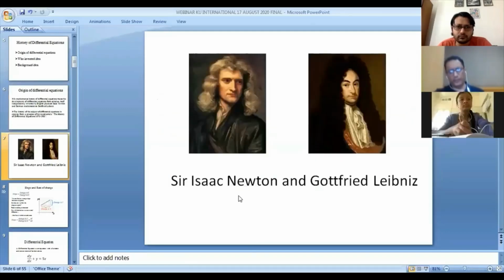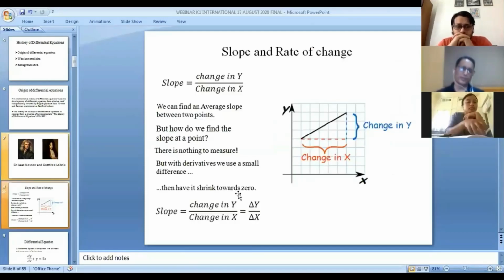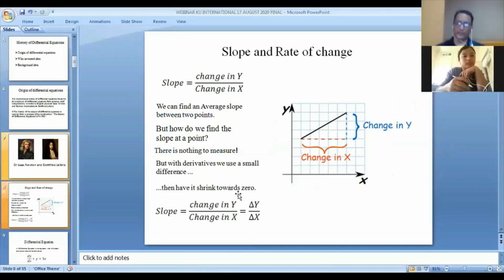So these are the two great scientists, Sir Isaac Newton and Gottfried Leibniz. Before that, I'm going to give a simple definition. What do you mean by slope and rate of change? If a line cuts the x-axis or y-axis at an angle theta, then that angle is called the angle of inclination. If I express that angle in terms of tan, then it's called the gradient or slope. So slope means change in y divided by change in x. This is a simple diagram I have taken: this is the x-axis, this is the y-axis, and I have taken one line. This is the change in x, here the change in y.